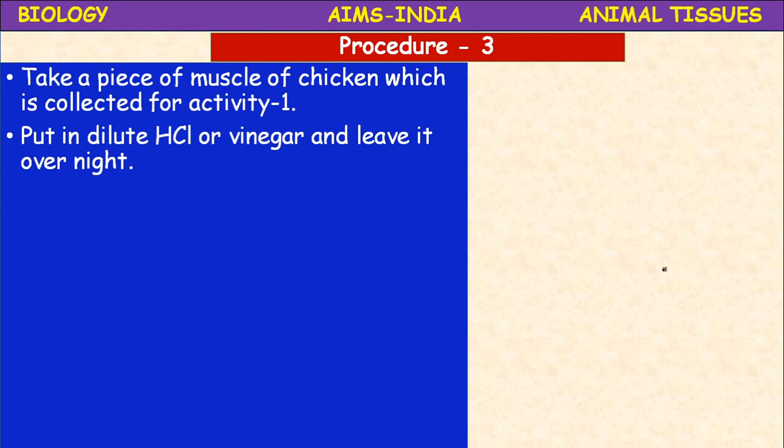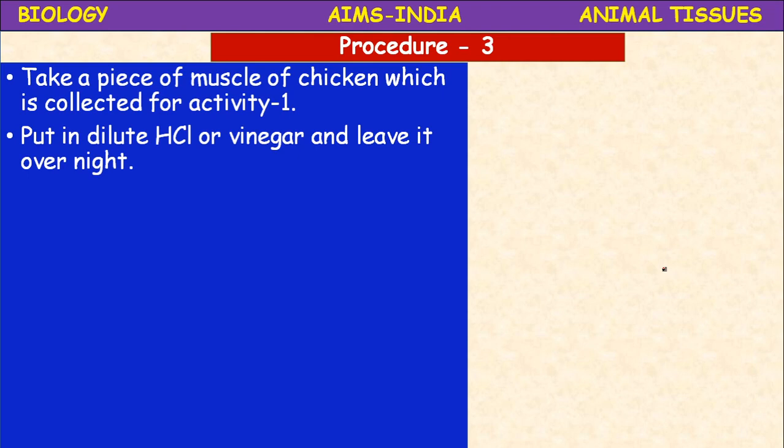Again put it in a dilute hydrochloric acid. If hydrochloric acid is not available, you can also use vinegar, and leave it overnight. Okay, just for 2 hours means the tissue may not be convenient to observe, so keep it overnight.